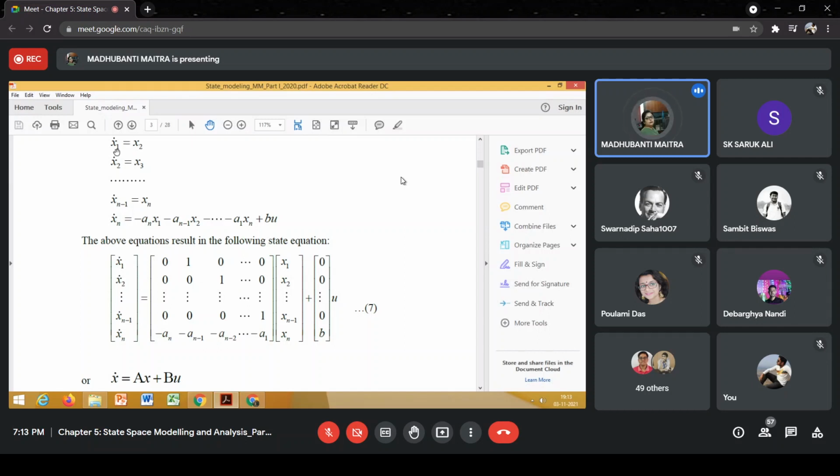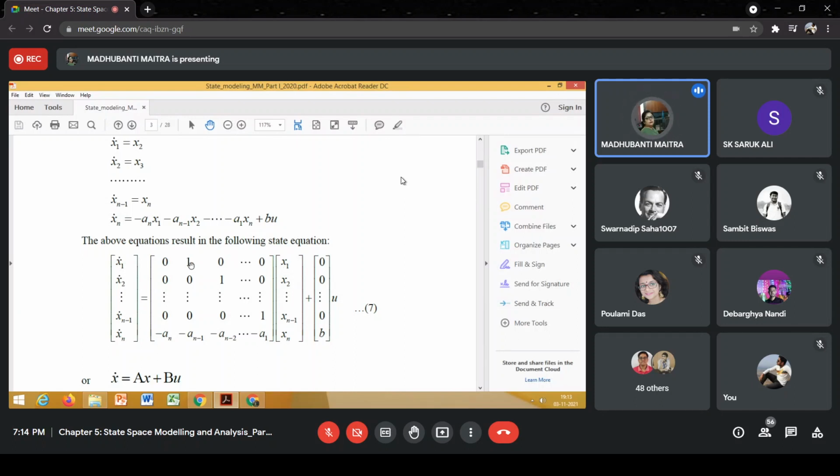So x1 dot is equal to 0 into x1 plus 1 into x2 plus 0 into x3 and so on and so forth. Understood? Okay, so the elements will be 0, 0 into x1.